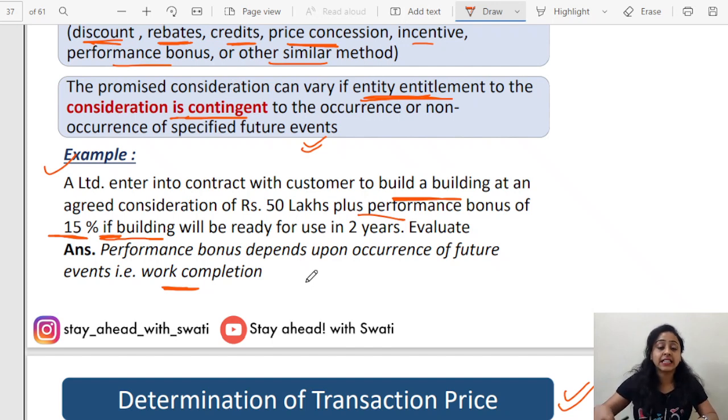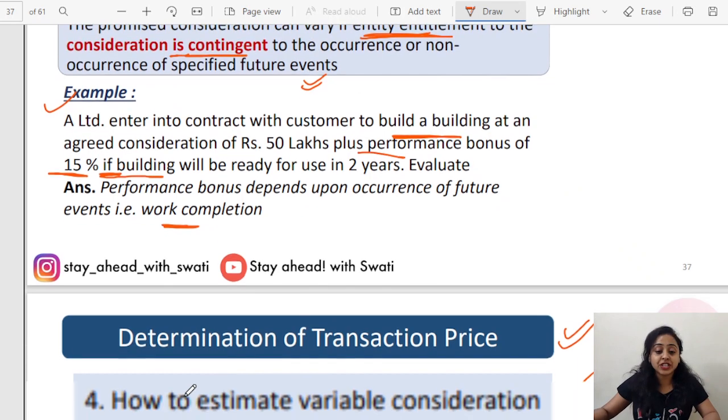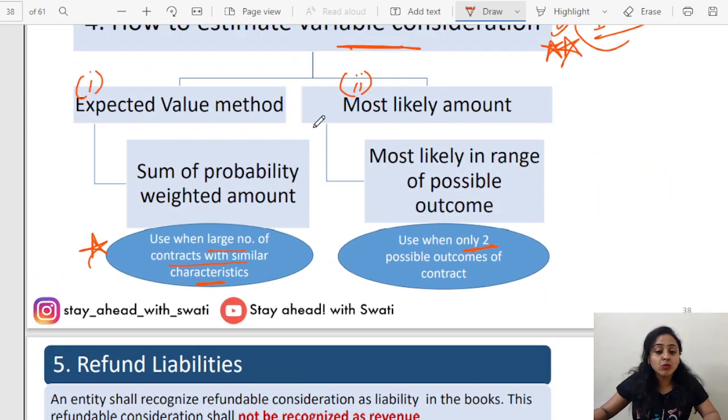If this is the case, then for estimating the variable consideration, you will be following the most likely method. Are you clear with this point? Please let me know. This is very important. This is also treated in ICAI questions. At times in a question it is given that it is most likely or not, but in the present condition, when you are applying it, you have to see whether the number of outcomes is 2 or more than 2, and then you have to solve the question according to the practical approach, by using either of the methods.